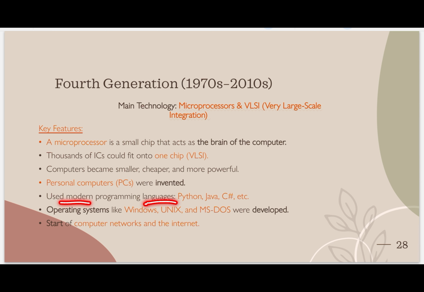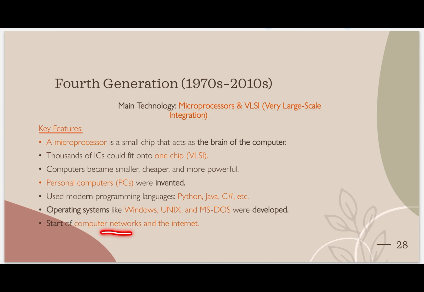Use of modern programming languages. Which modern programming languages? Python, Java, and C Sharp are examples. Operating systems like Windows, Unix, MS-DOS were introduced. What is meant by operating system? An operating system is a system which operates our computer to function with different input devices and output devices. That's why it is called an operating system.